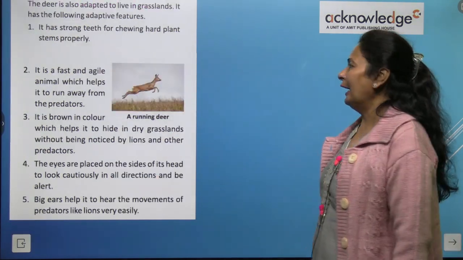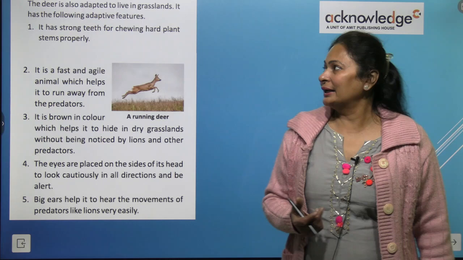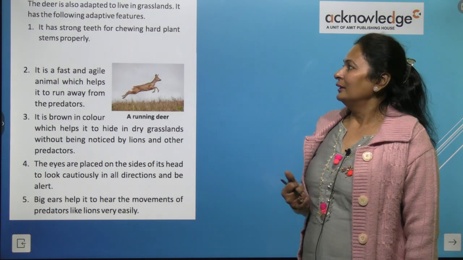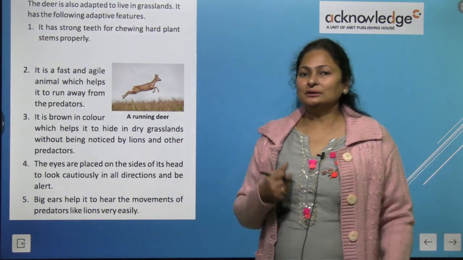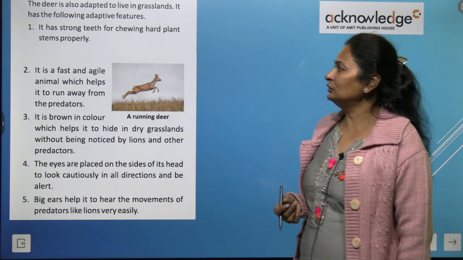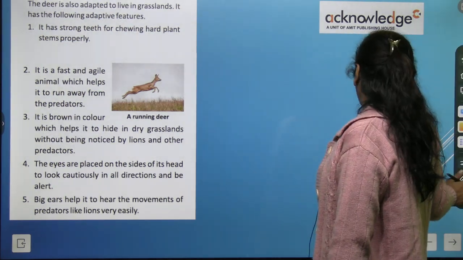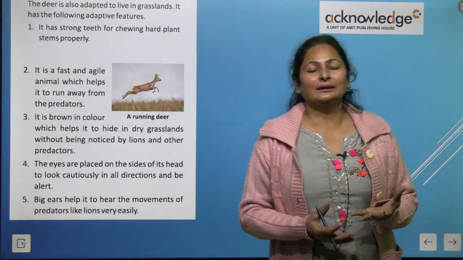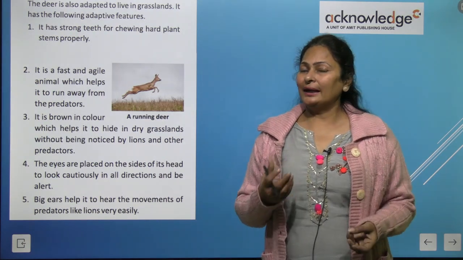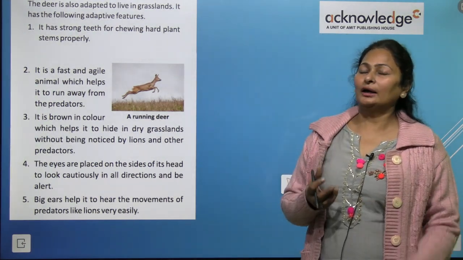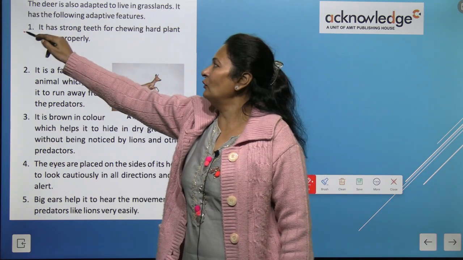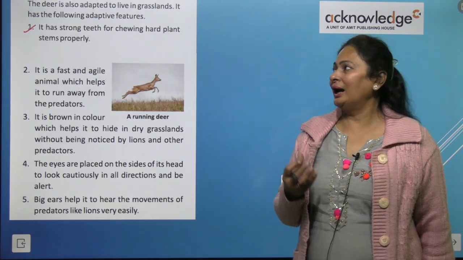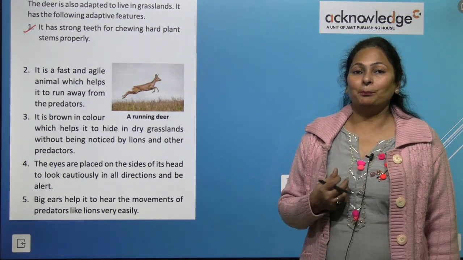Prey cannot identify their predators, right? So the deer is what? Deer is prey. So what adaptations does the deer have? It has strong teeth for chewing hard plants. They are herbivores. You all know herbivores are the animals that eat only plants and other parts of plants. So deer is a herbivore. It has strong teeth for chewing hard plants and stems properly, right?